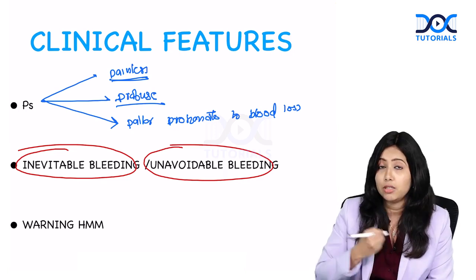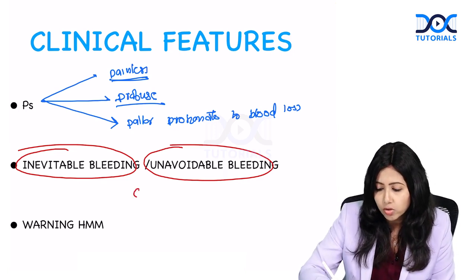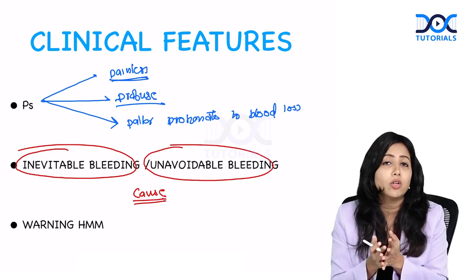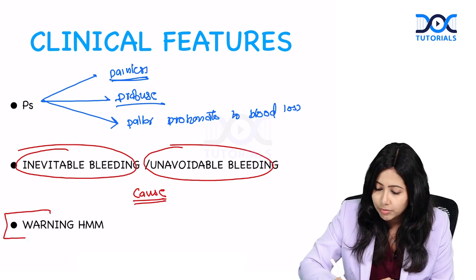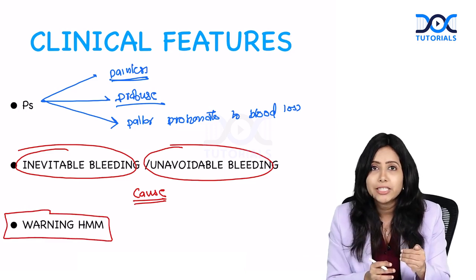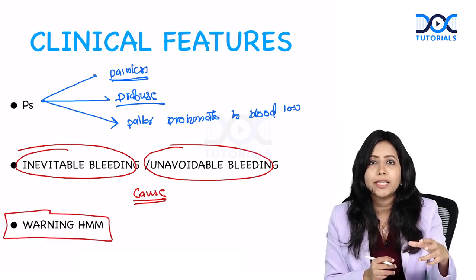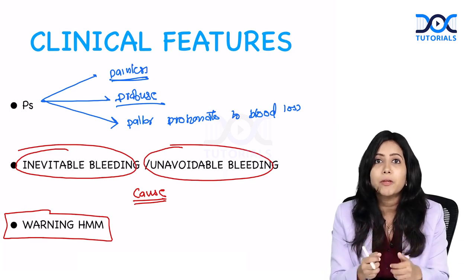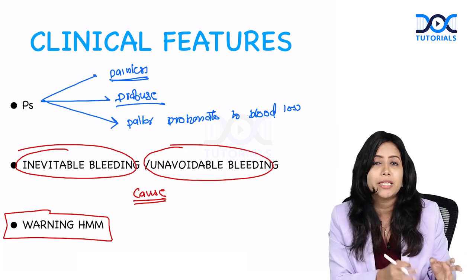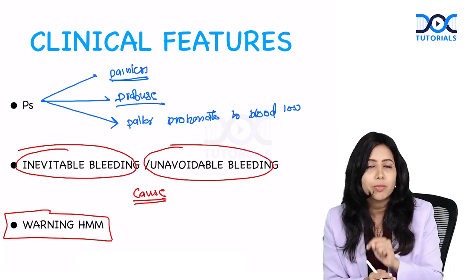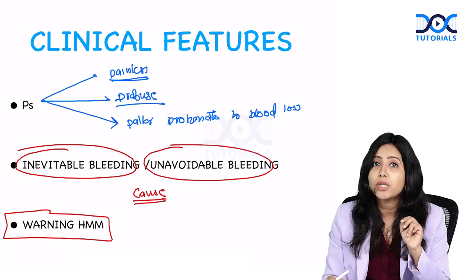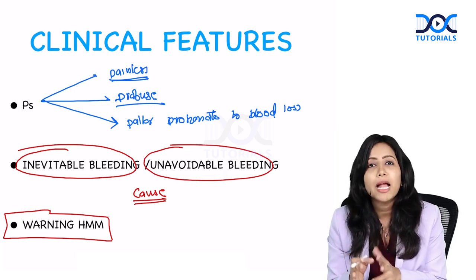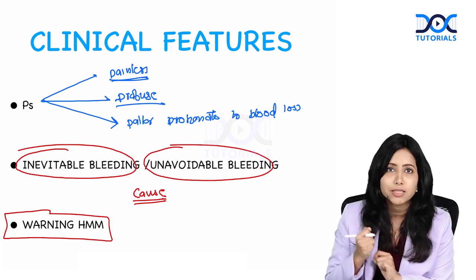And the bleeding is usually causeless. There is no precipitating factor or any cause. And there is something called warning hemorrhages. Initially, there are small bouts of bleeding or minor bleeding. Then after some time, the patient starts having profuse bleeding. So basically, this bleeding is warning us that a major bleeding is about to happen. So the two characteristics are that it is an inevitable or unavoidable bleeding, and warning hemorrhages are seen.